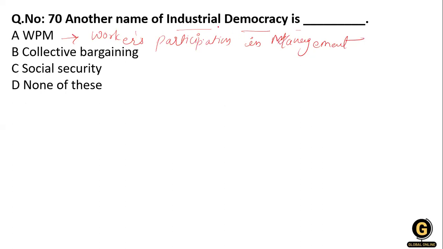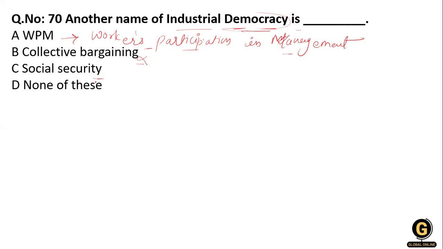So another name of industrial democracy is... Collective bargaining is not industrial democracy, and neither is social security. It is the workers participation in management. It is the industrial democracy. Workers participation in management is one of the important elements of industrial democracy.